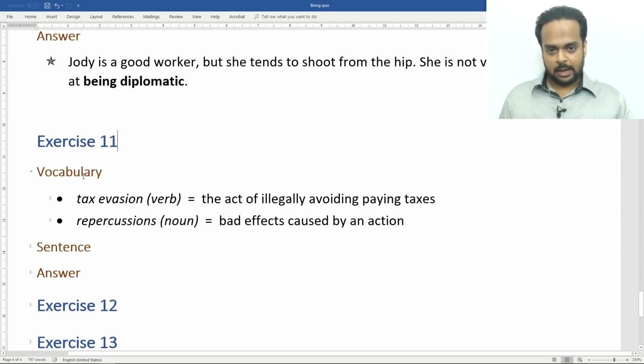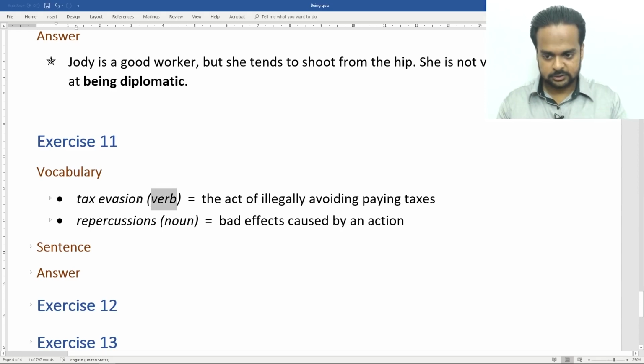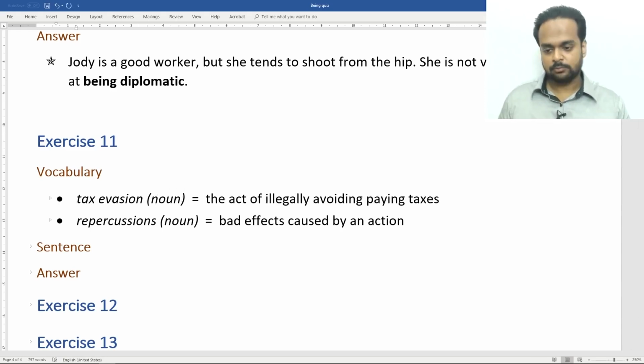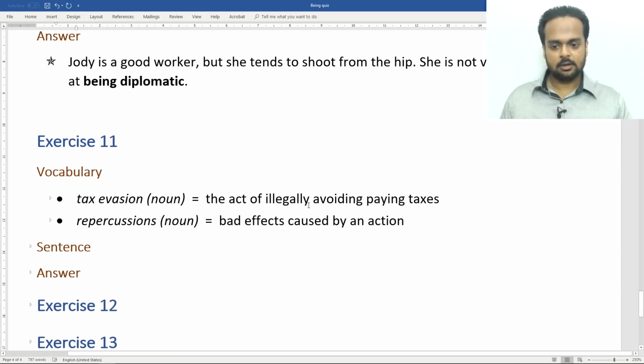We need a couple of vocabulary items here. Tax evasion, okay? This is actually, tax evasion is a noun. To evade taxes is a verb. Tax evasion is the act of illegally avoiding paying taxes, like when you hide your income from the government. Repercussions are bad effects caused by an action, like tax evasion.